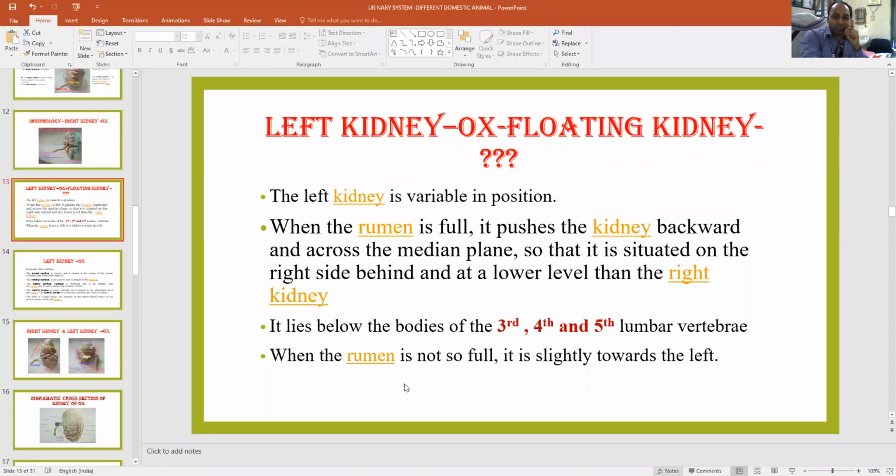So in general, when there is no content present inside the rumen, its normal position will be in comparison with the lumbar vertebra.